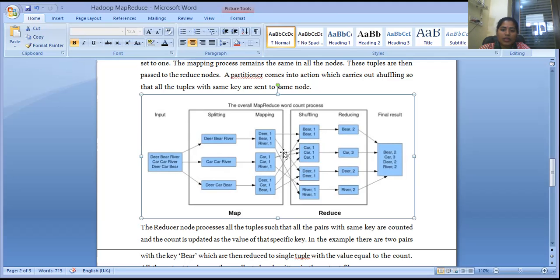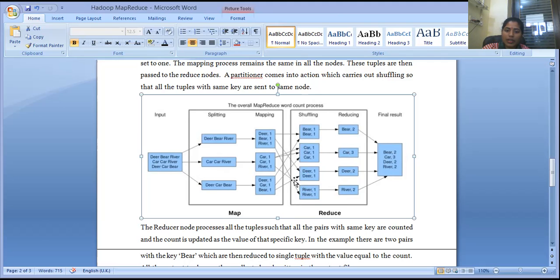Now in the second we are using the car. In this car has happened, and in this car has happened, so I have chosen two cars, two data are here. So we have chosen both, and from this we have also chosen the one car, so there are three. And in this, here is deer, so I have chosen this one. In this, no deer, here is deer, so I have chosen that one. And the last one is the river. Now I am just counting.